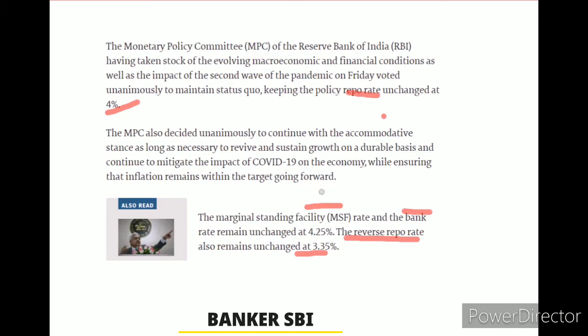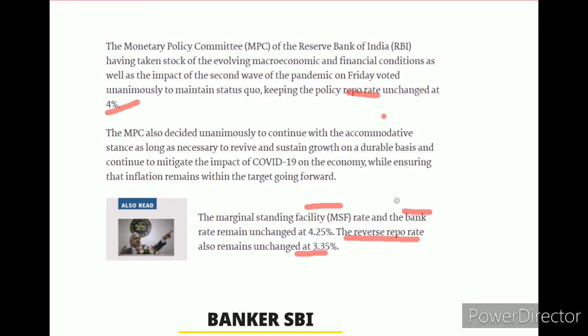What is the meaning of marginal standing facility? MSF means overnight borrowing from RBI, guys. This is called call money. Whenever there is a needy condition and banks need money for maintaining their portfolio, banks borrow money from RBI on an immediate basis, guys. That is called MSF. This is overnight, which means one day only.